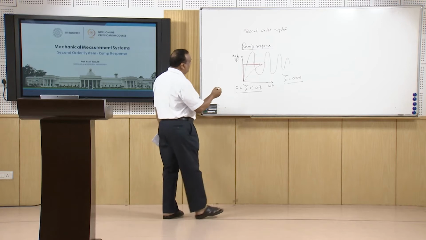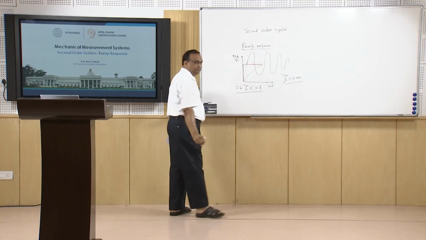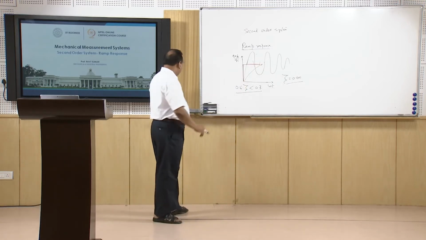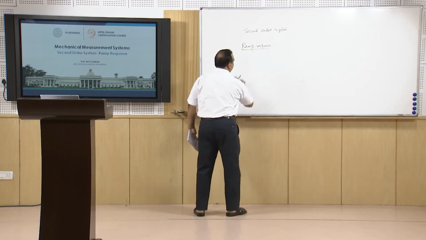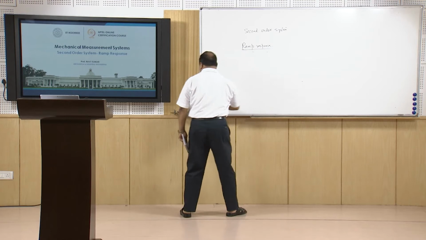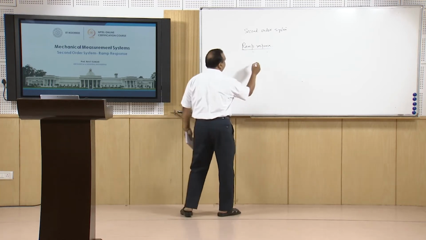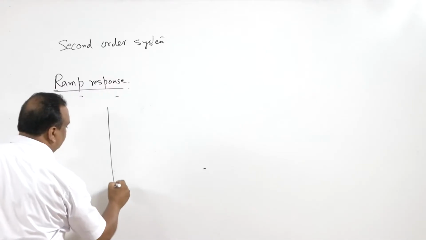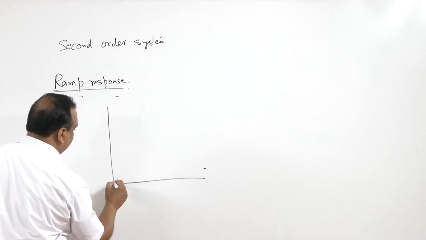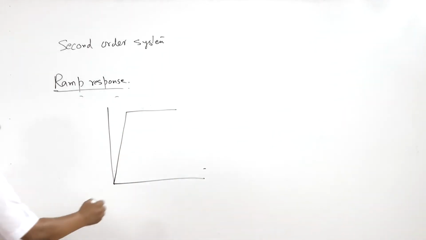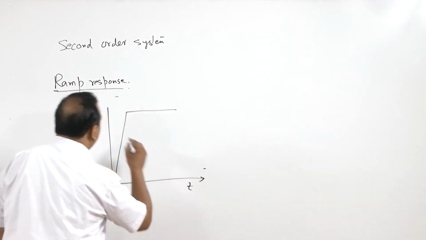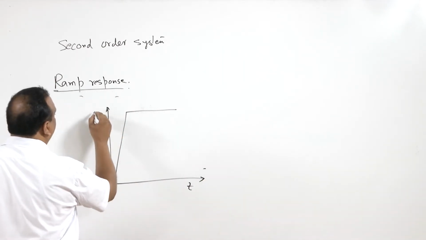So when we say there is a step input in the system, it is not exactly a step input. The input is something like this. Right, this is let us say time, and this is qi.